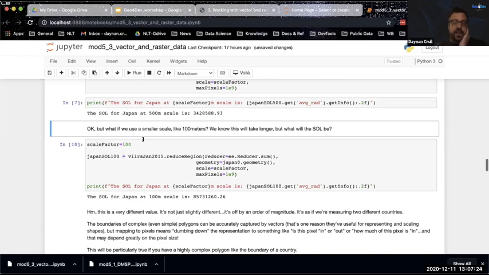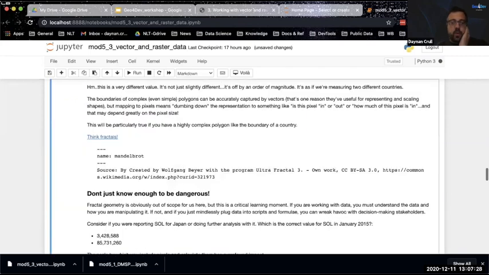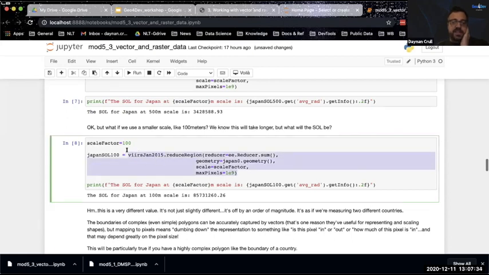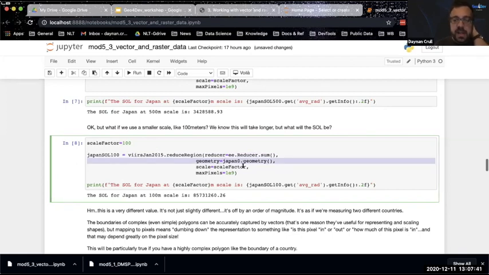Okay, but let's say 500 meters seems a little bit big. I want to rescale to 100 meters. It takes a little bit longer perhaps because it's a smaller scale, but other than that, everything else is exactly the same. I've not changed my image data. I've not changed my method. I've not changed my geometry. The only thing I've changed is the scale that we're doing this calculation at.